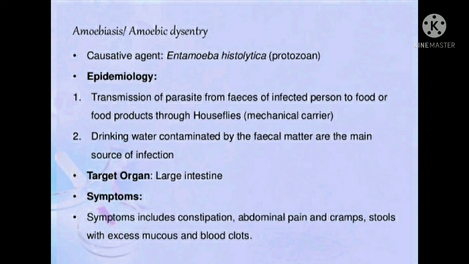The target organ is the large intestine, and the symptoms are constipation, abdominal pain, muscular cramps in the abdominal region, and stools with excess mucus and blood clots. In this way your digestive tract becomes affected by amoebic dysentery, caused by the protozoan Entamoeba histolytica. So, the basic diseases are done for today.